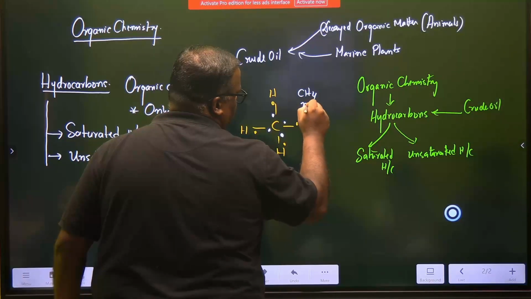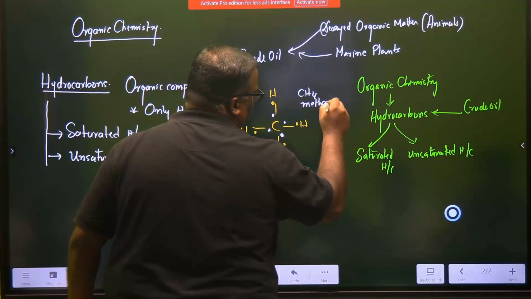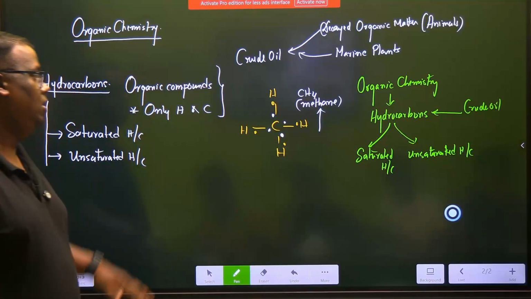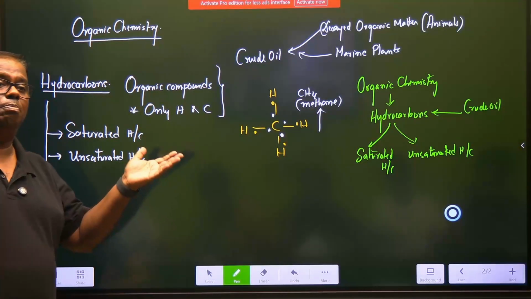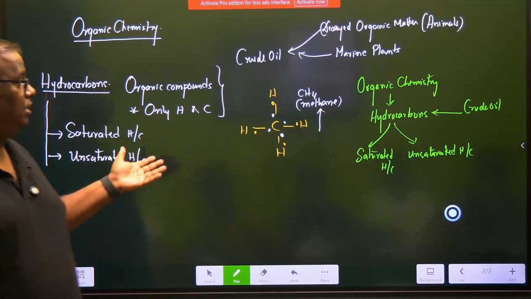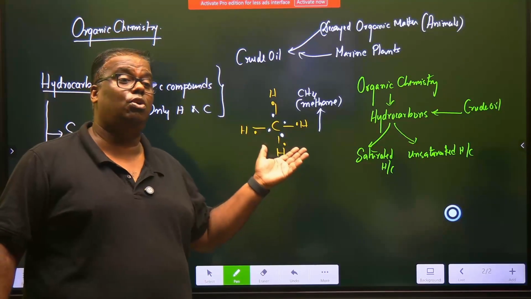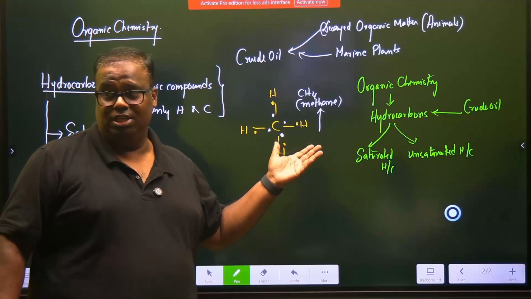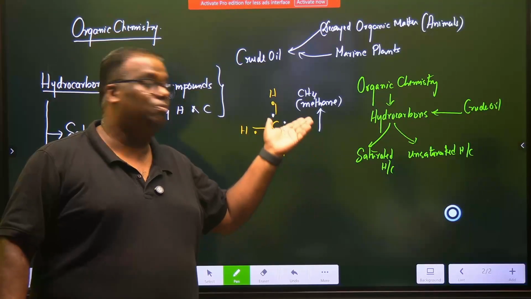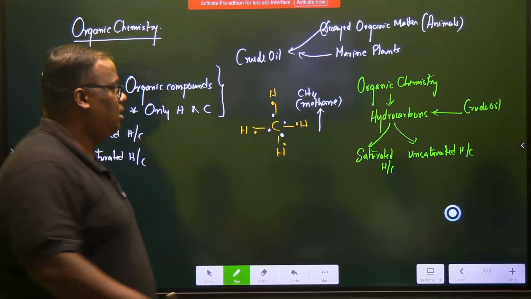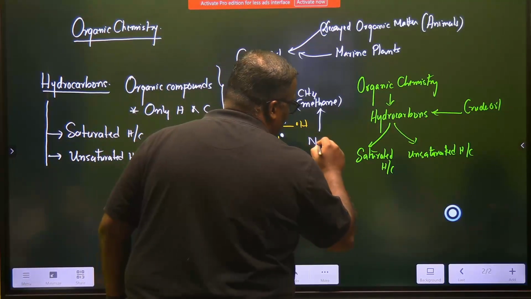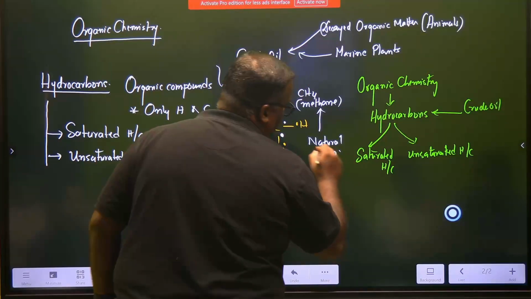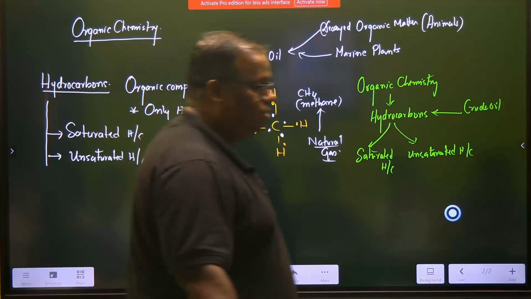We call this methane. We will get into these; I'm just telling you methane. What is methane? Anybody who is in Delhi and Mumbai and you have got a piped natural gas service, the piped natural gas that they use is called PNG. Their gas is not like ours. Ours is LPG. PNG's major component is methane. So methane is the major component of natural gas. Okay? We will study all this. So a fair bit of idea you have understood.